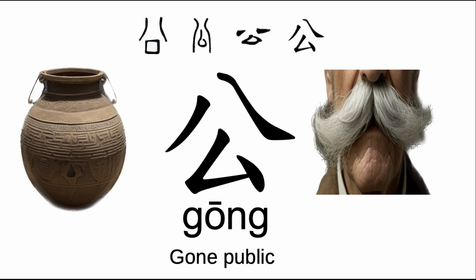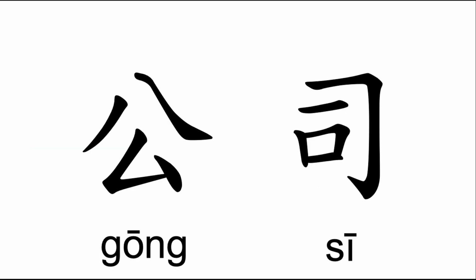The pronunciation of the character 公 is similar to the English word gone. So we can use the phrase, the company has gone public, to help us remember the character 公 in the word 公司. Now let's practice writing the character.